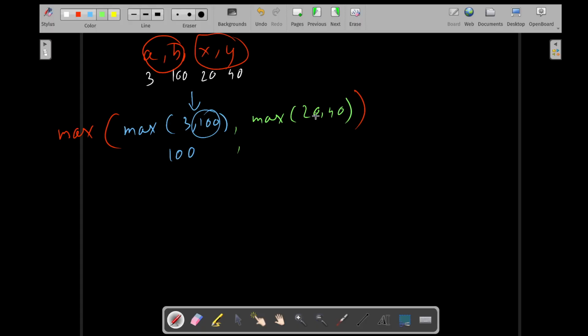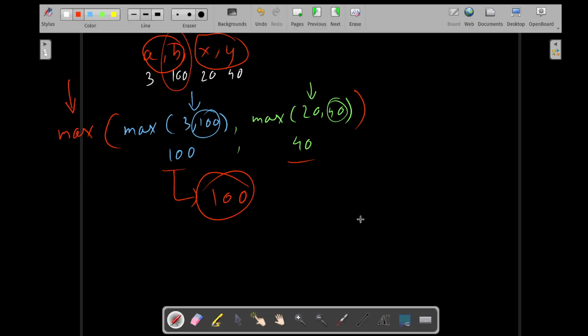This max will find, between 20 and 40, which is the bigger number here, 40. So you get 40 over here. Now this max will try to find which is bigger, 100 or 40. So you will get 100 as the biggest number. So b is your biggest number. That's how you work with max. What about 5 numbers?